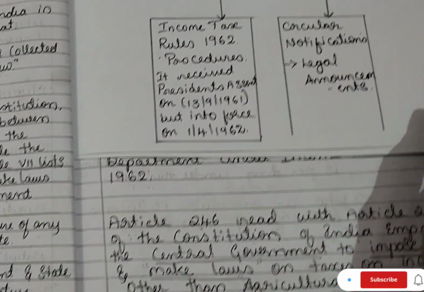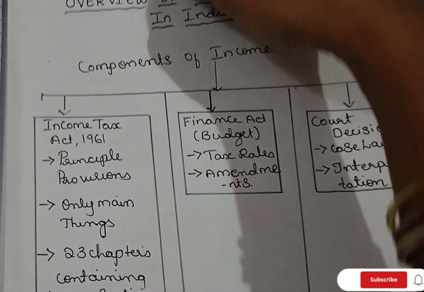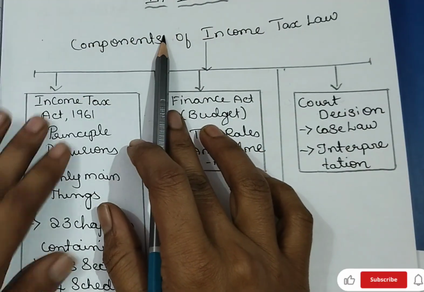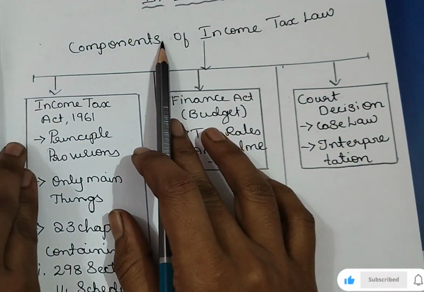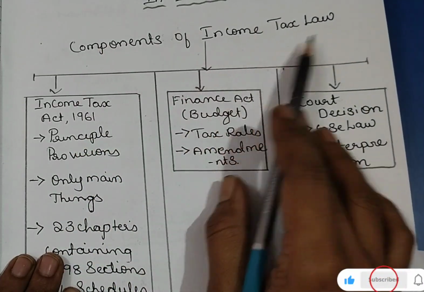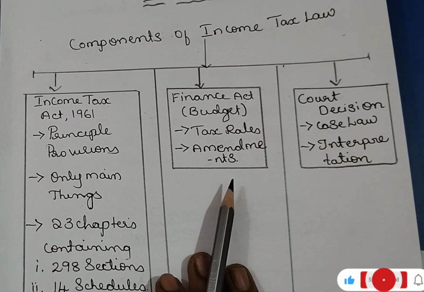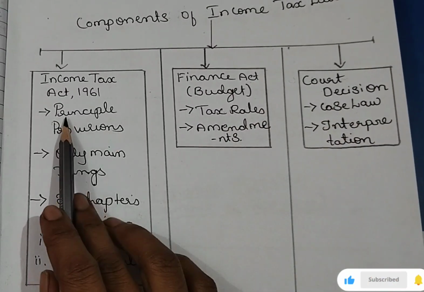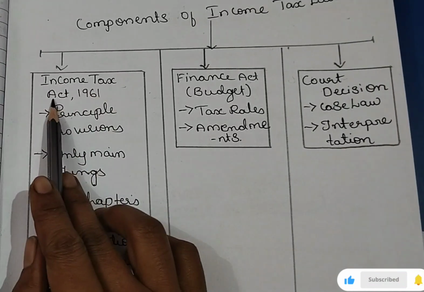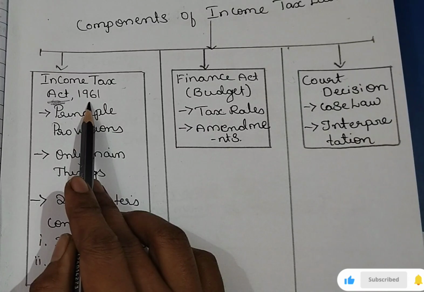Okay, now we will understand the most important thing, that is the overview of income tax law in India. This is most important. Components of income tax law. Totally we have 5 components under income tax. What is the first component? The first component is the Income Tax Act 1961.